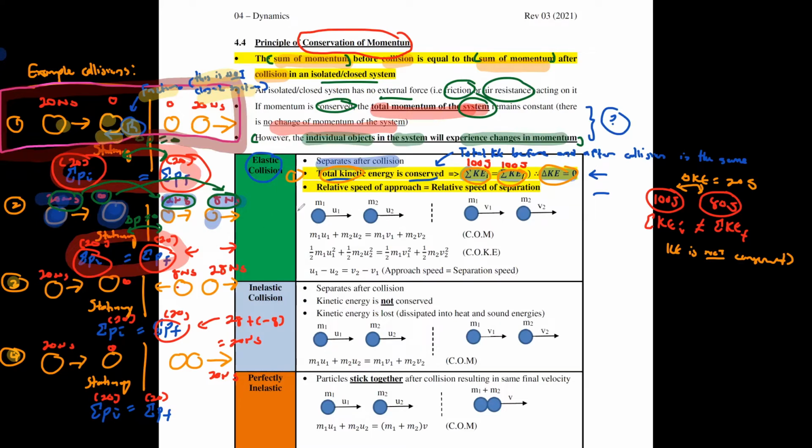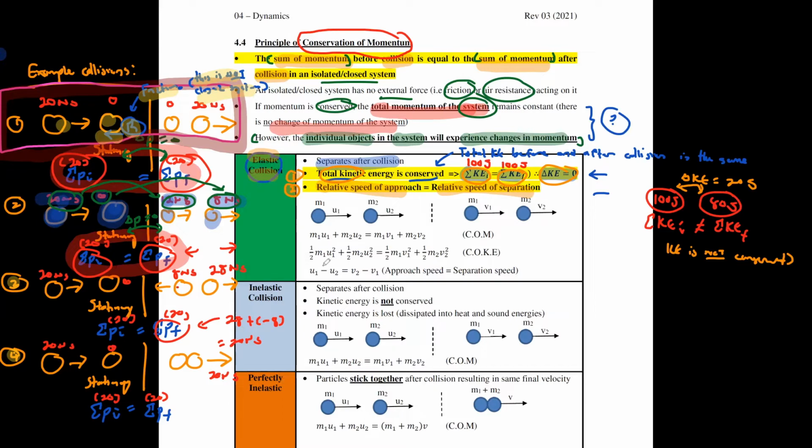Then after that, there's another characteristic of elastic collision where the relative speed of approach is equal to the relative speed of separation. What exactly relative speed is, I'll leave for the next page, but for now it's just important to know that elastic collision always has these two.